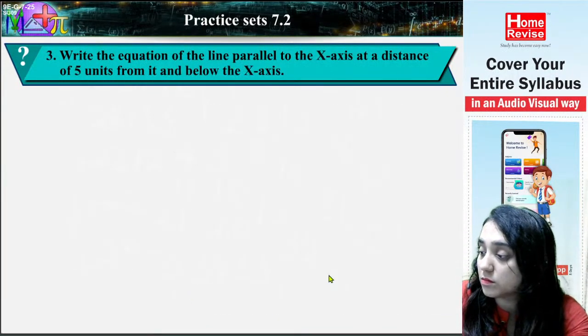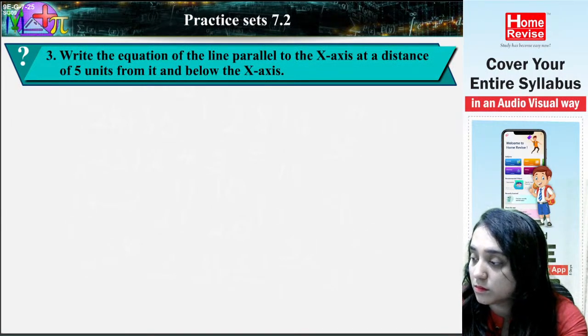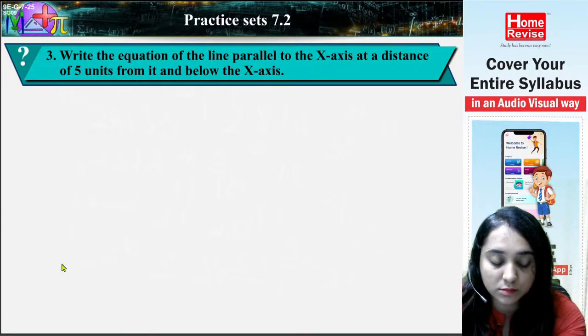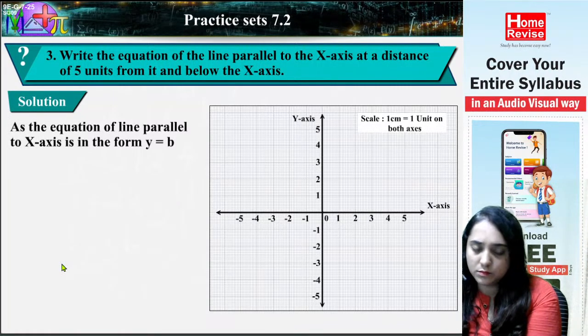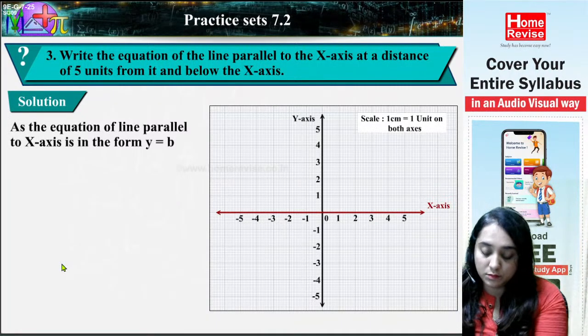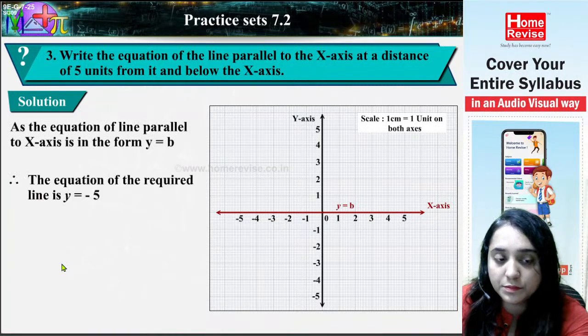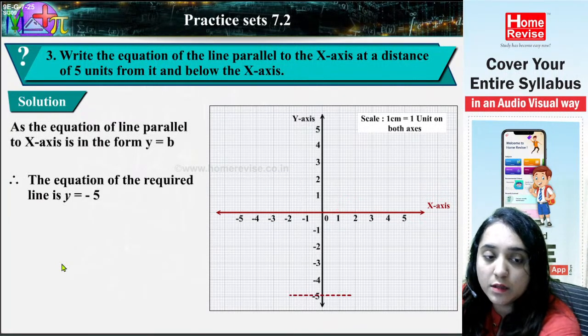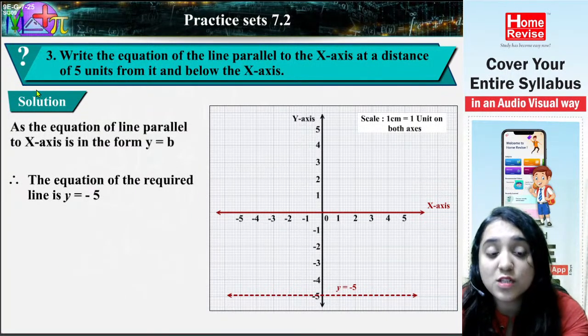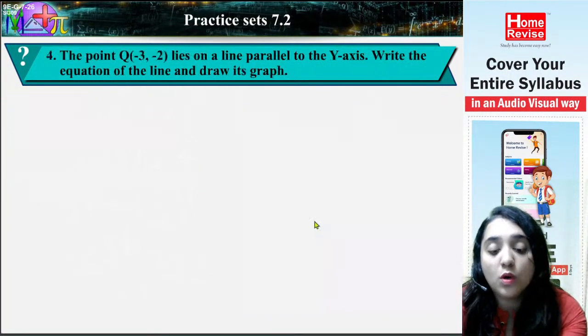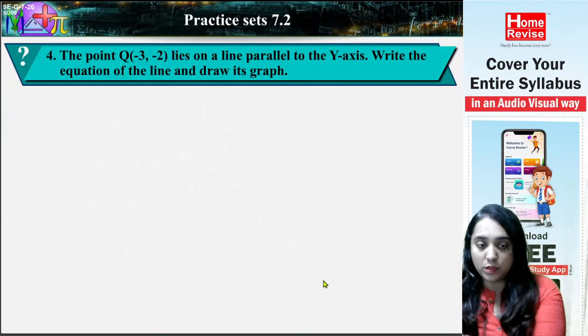A line parallel to the x-axis at a distance of 5 units from it and below the x-axis. Solution. As the equation of a line parallel to the x-axis is in the form y is equal to b, therefore the equation of the required line is y is equal to -5, because it is below the x-axis at a distance of 5 units.